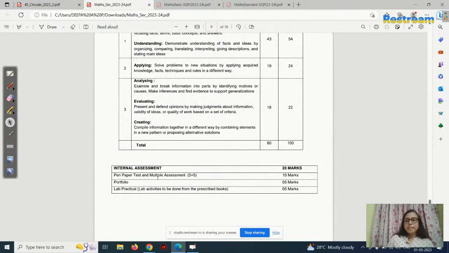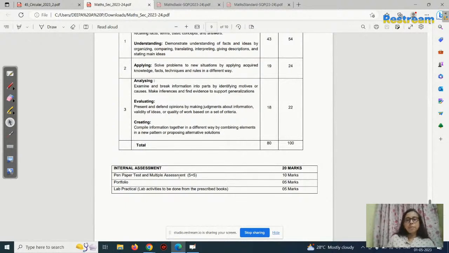And then internal assessment: pen paper test 10 marks, that is 5 plus 5. Portfolio 5 marks. Then lab practical. That is multiple assessment and pen paper test. Multiple assessments and what else? The PT1, PT2, PT3. Some schools are conducting half yearly and taking the marks. So it depends upon the schools.